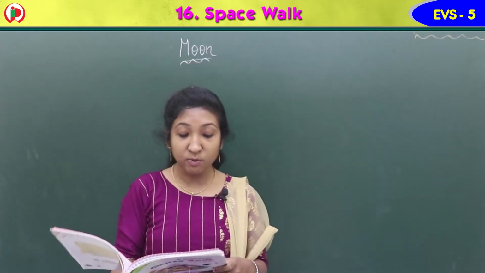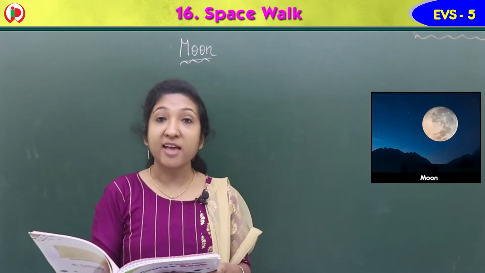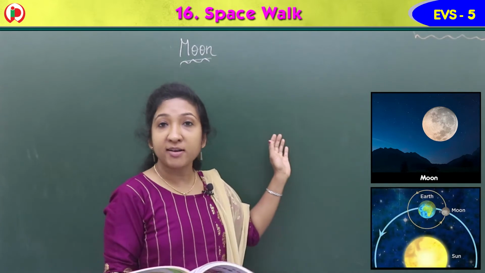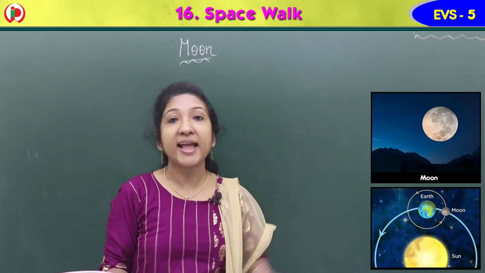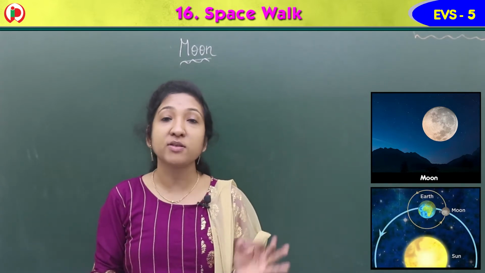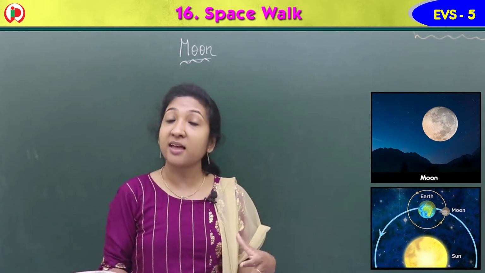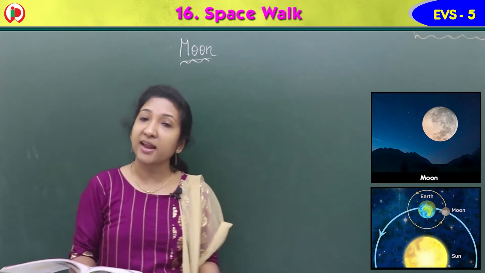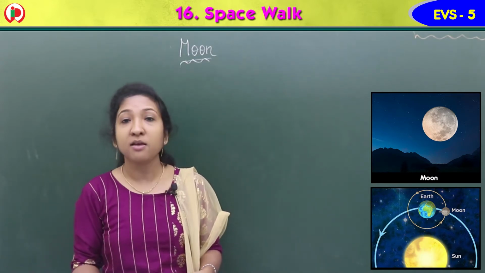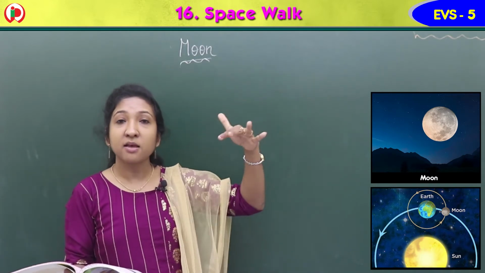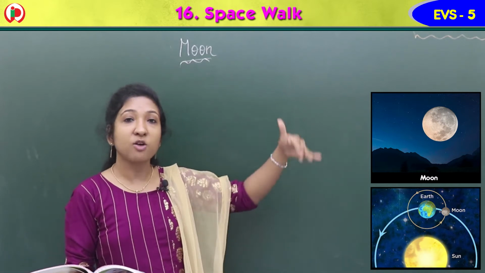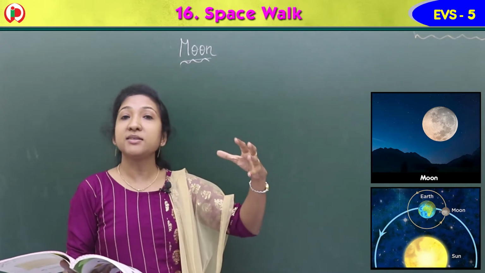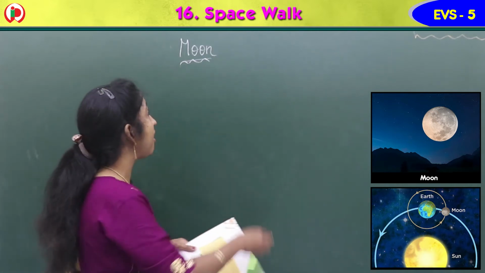So next is moon. The moon is the natural satellite of the earth. It's the only satellite of earth, we say. Satellites are other heavenly bodies like stars, planets. A satellite is a heavenly body moving around the planets. Planets move around the sun, satellites move around the planets. So moon is the natural satellite of earth.